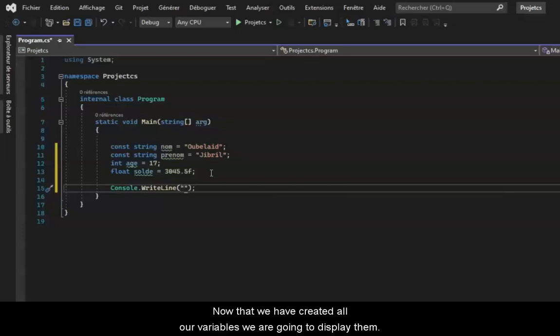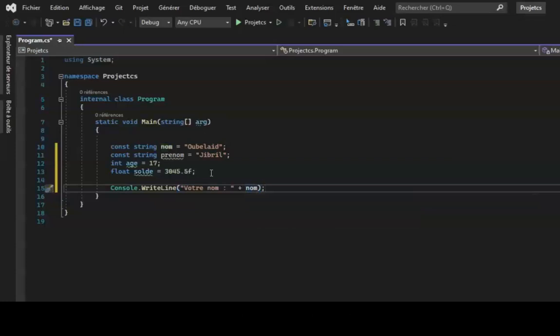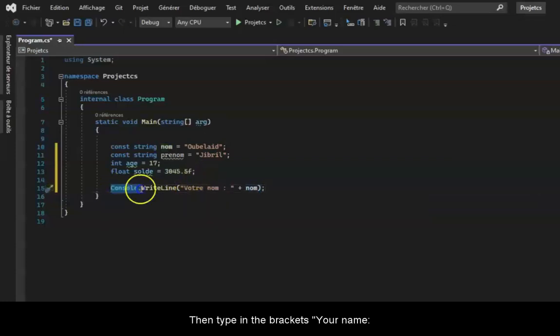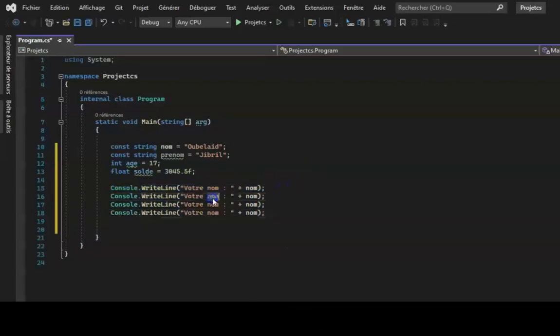Now that we have created all our variables, we are going to display them. To do this, go to the line and type the shortcut of Console.WriteLine, so CW and tab. Then type in the brackets your name, colon, then white space, and add a plus sign and the variable name. And don't forget the semicolon at the end.